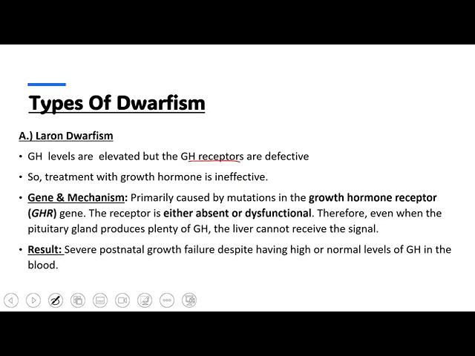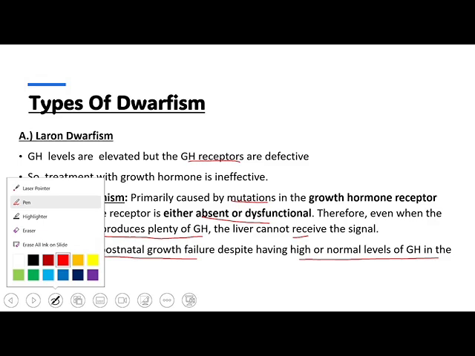Next, we see what contributes to the defect in the growth hormone receptor. That is mainly a mutation of the gene that encodes for the growth hormone receptor. So that may result in either absence or production of dysfunctional receptors. So even though the pituitary gland produces plenty of growth hormone, the liver couldn't get the signal for the secretion of insulin-like growth factor 1, or somatomedin, from the hepatocyte. That may result in severe postnatal growth failure despite a higher than normal level of growth hormone in the blood.